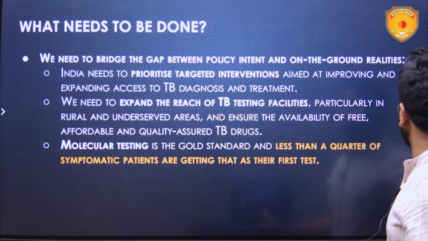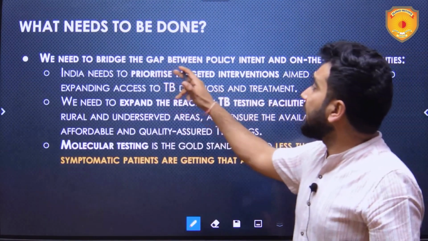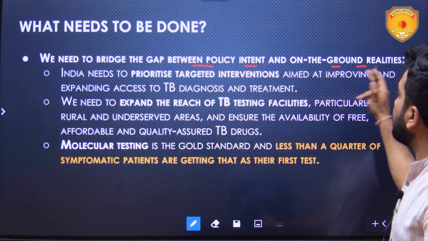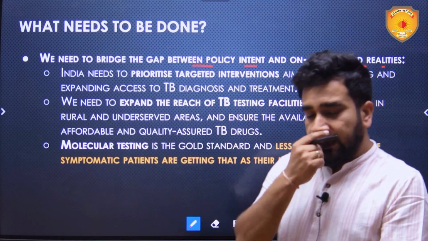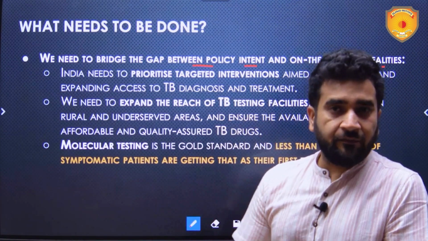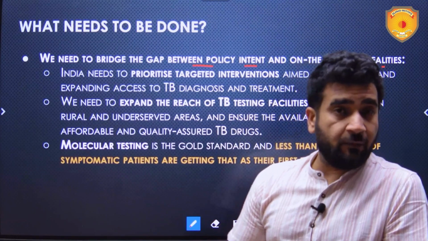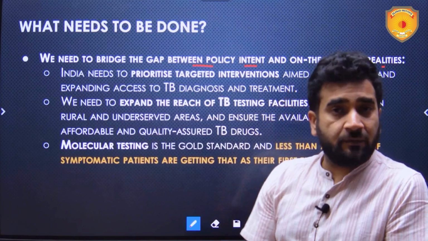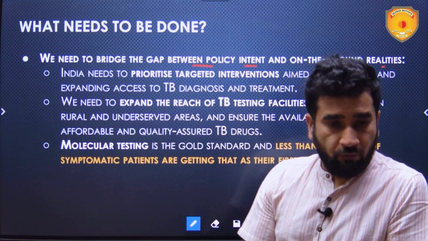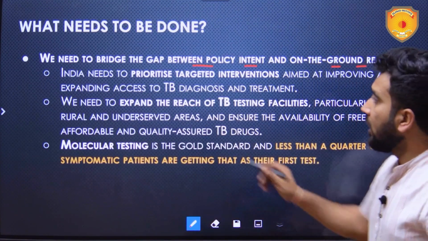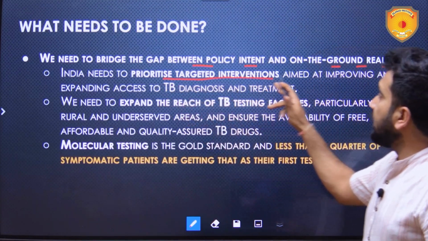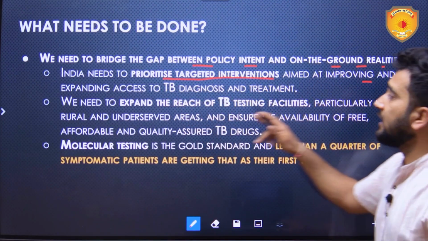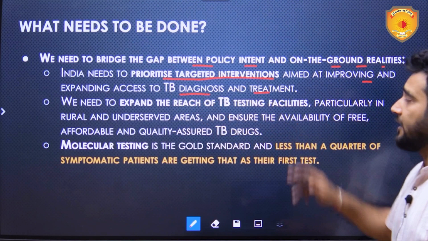So what needs to be done? First, we need to bridge the gap between policy intent and on-the-ground realities. Policy intent is to eradicate TB. But will we be able to eradicate TB if we do not take into consideration the lived experiences of the people? Obviously, no. So India needs to prioritize targeted interventions aimed at improving and expanding access to TB diagnosis and treatment.